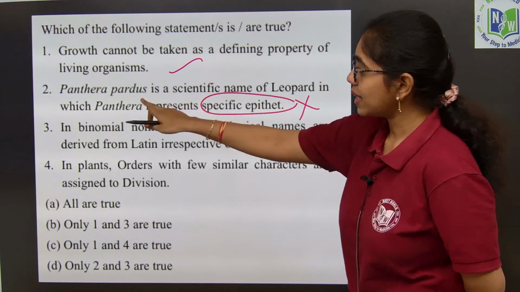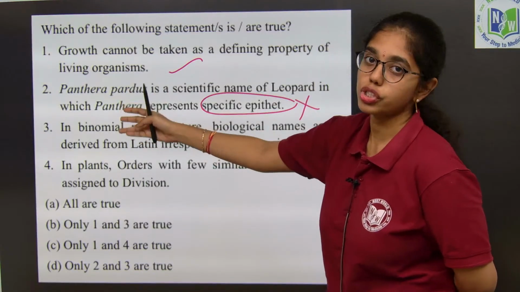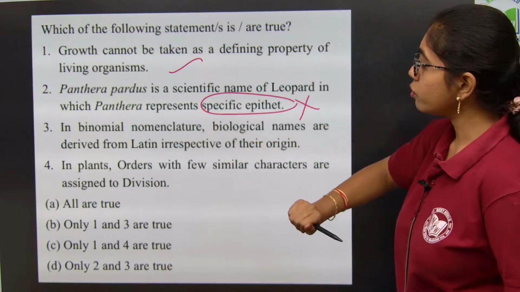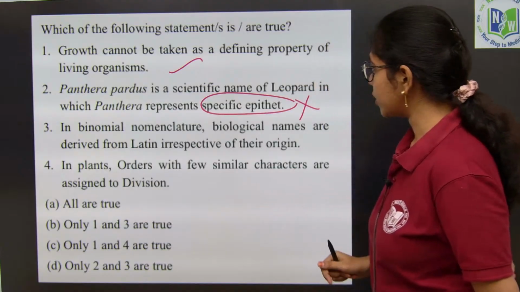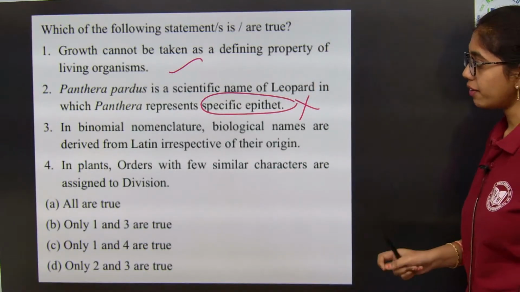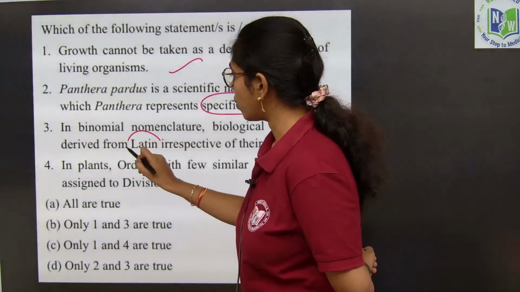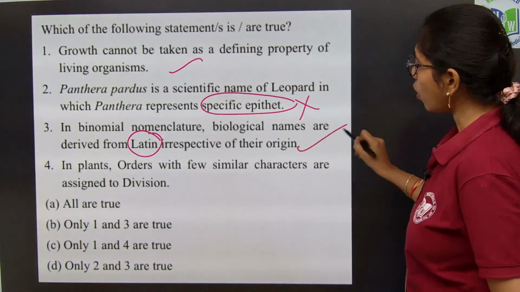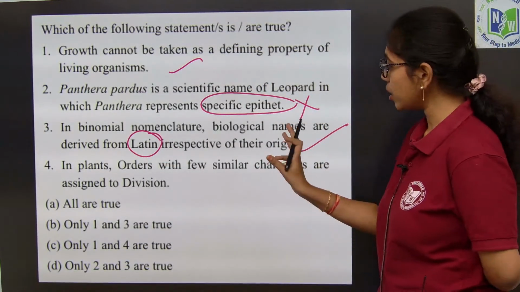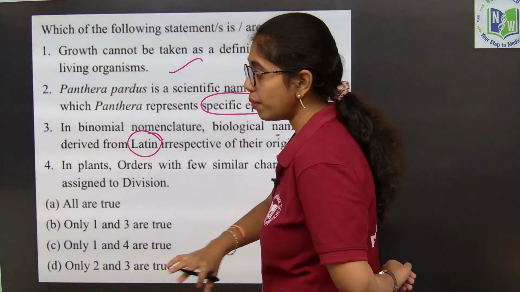Panthera pardus is a scientific name of leopard in which Panthera represents specific epithet. Wrong. In this, Panthera is representing genera or genus. Third, in binomial nomenclature, biological names are derived from Latin, irrespective of their origin. True. In binomial nomenclature, biological names are derived from Latin.